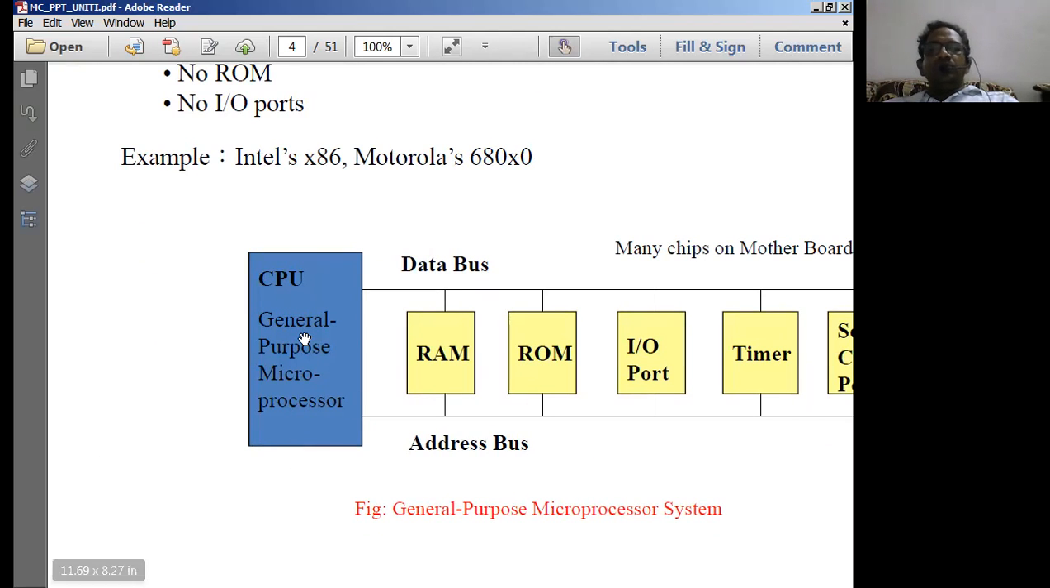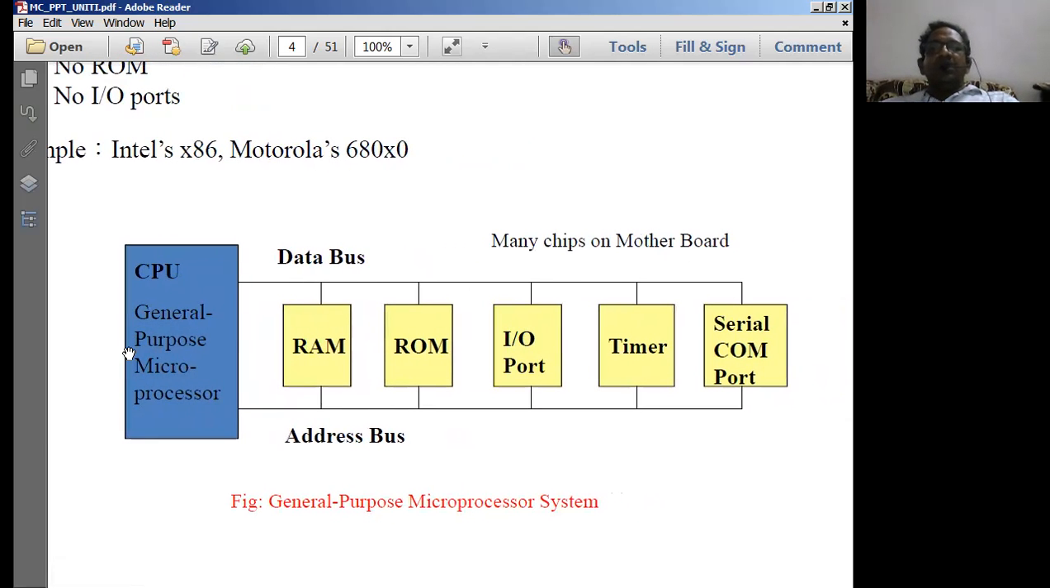Now the CPU's work will be shared by many peripherals connected to the CPU. Say this RAM, ROM, IO ports, timers, serial COM ports are all connected to the CPU by using the address and data buses. Using the address bus, the CPU is going to locate the hardware device, just like a postal system. Once we give a pin code, based on the pin code the postal system is going to locate the house.